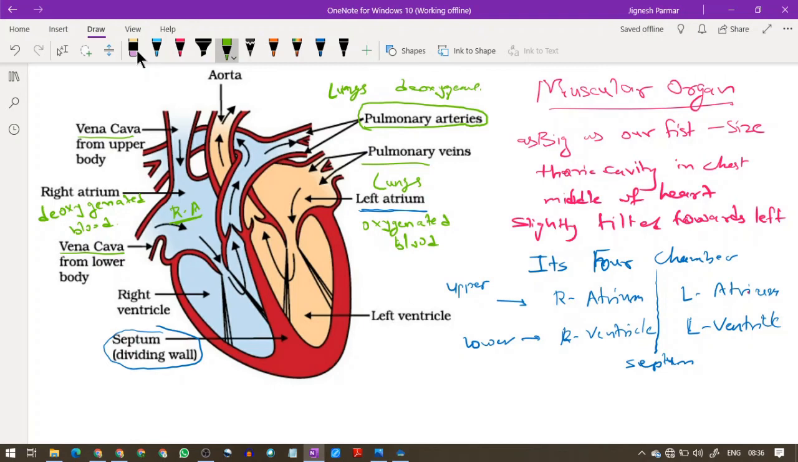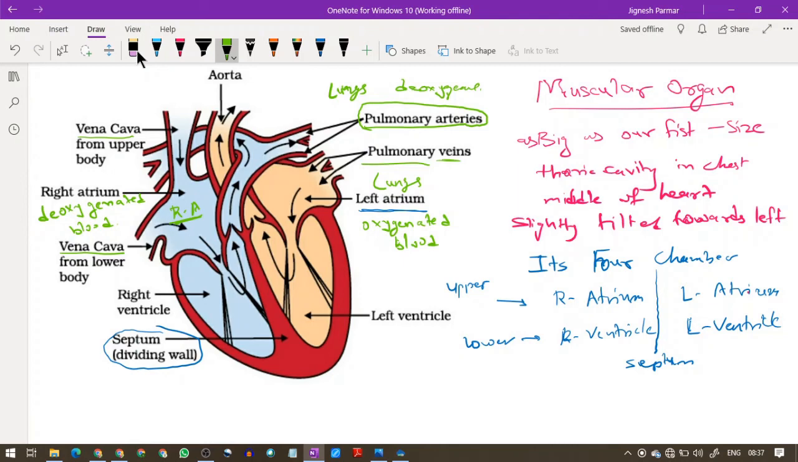You see here, these walls are thicker. Why? Because this is giving thrust, so the blood will go towards the lungs. In the lungs it gets oxygenated and the exchange of gases takes place: oxygen is taken in and carbon dioxide is given away. Now from there, by the pulmonary vein, it comes over here. Veins usually carry deoxygenated blood, but the pulmonary vein and pulmonary arteries have a different role to play.